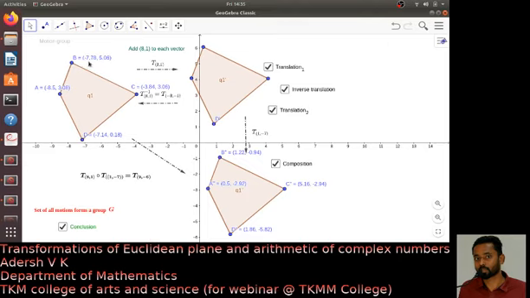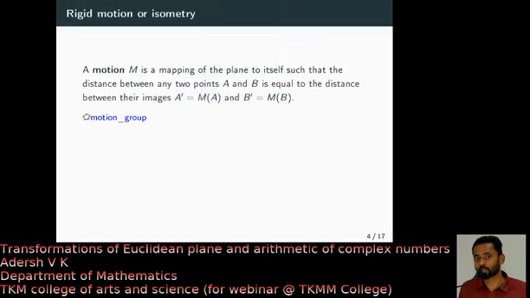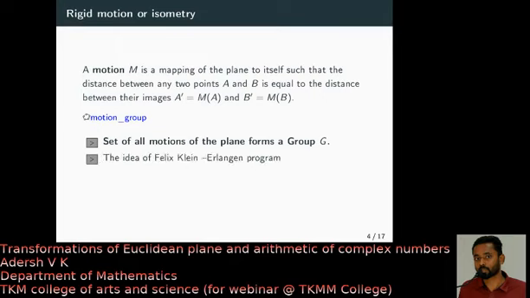Okay, so I have given the coordinates, if you can check this. You can take some points arbitrarily and check that the composition is given by this translation. Anyway, what we observe is the set of all motions of the plane forms a group. If I am defining equality using only motions, then that collection of transformations forms a group. This is an important observation done not only by Felix Klein, but Klein did rigorously such kind of things.